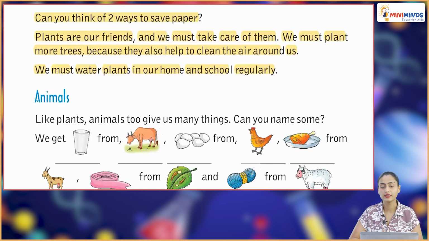Plants are our friends and we must take care of them. We must plant more trees because they also help to clean the air around us. We must water plants in our home and school regularly. And because ये सारे reasons जो अभी हमने पढ़े, वो हमें साफ-साफ बताते हैं that why plants are really important for us. And hence, we should not waste any bit of paper also so that we can have more and more trees.